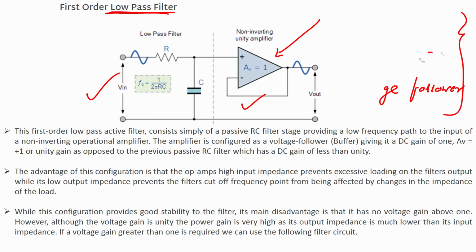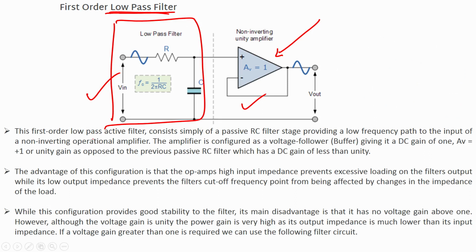So, now if I connect a unity gain amplifier with a low pass filter, which is my RC filter, it becomes my active filter.